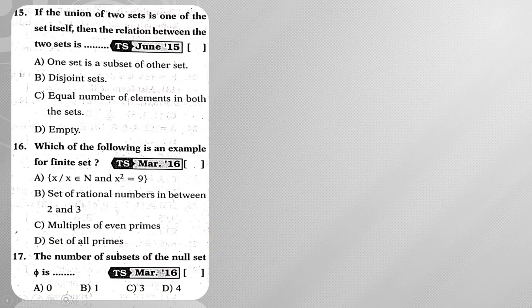Moving on to question number 15. If the union of two sets is one of the sets itself, then what is the relation between the two sets? Already we have discussed, if A union B is equal to A, or if A union B is equal to B, then what is the relation?